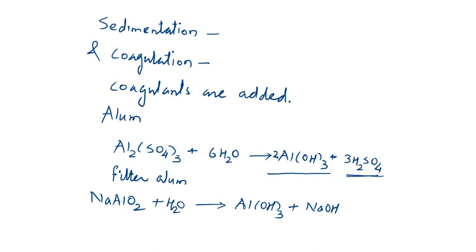So depending on the original source of water, the pH of the original water, we can choose one of the coagulants. If the original source of water is alkaline in nature, then you can go for aluminum sulfate. If the original source of water is acidic in nature, then sodium aluminate is chosen as the coagulant. So we will stop here